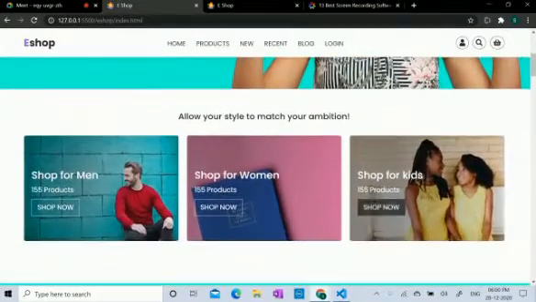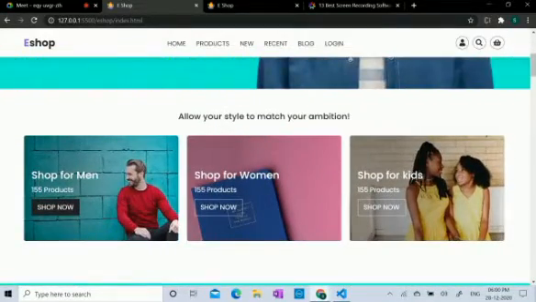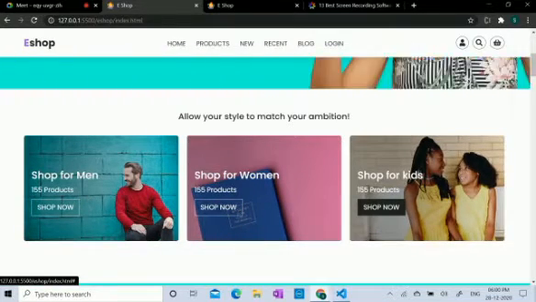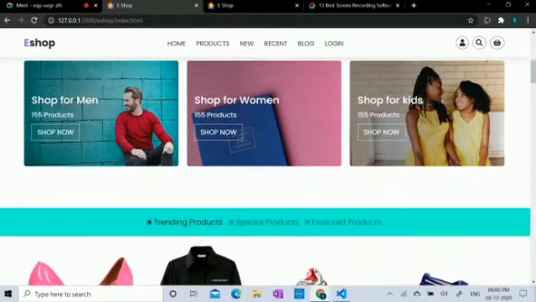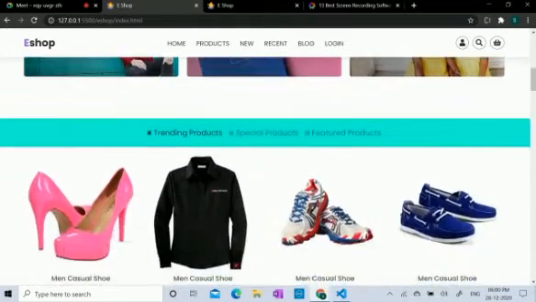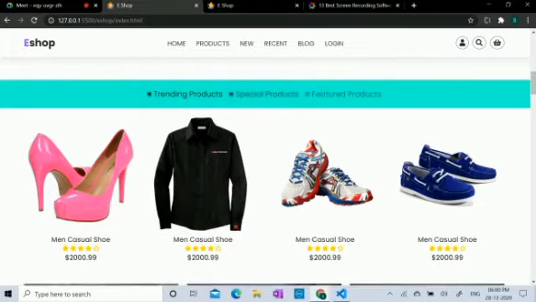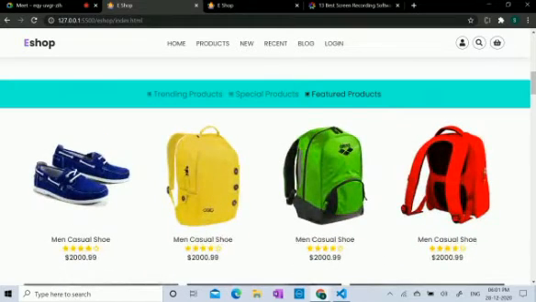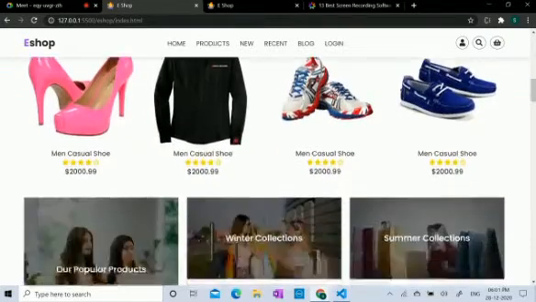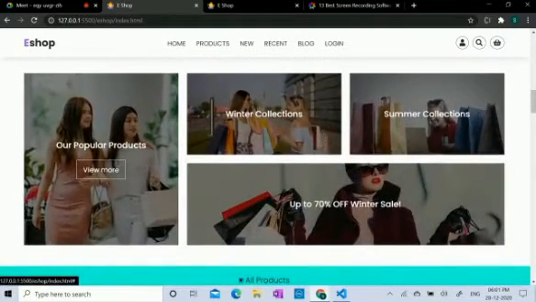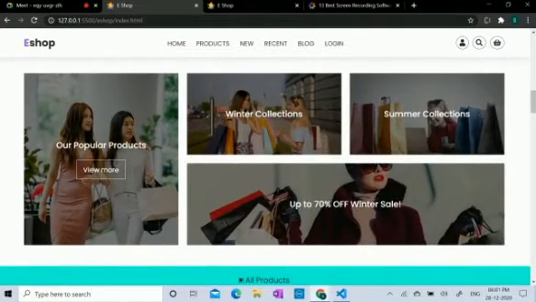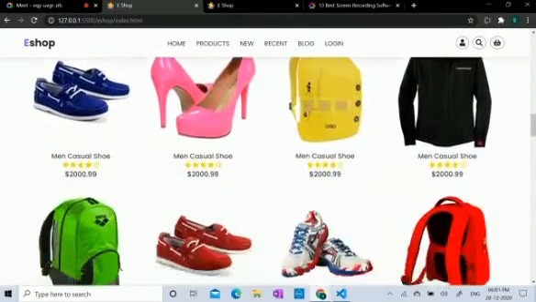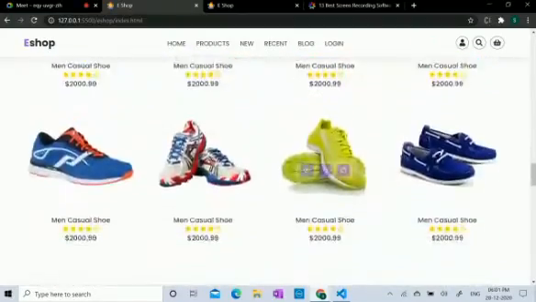And here you can shop for all the products based on the category: shop men, women and shop for kids. And when you scroll down, you can see the trending products here and some special products and featured products of our e-shop. And here there are the collections, like popular products, winter collection, summer collection, and products on sale. All the products are displayed here, and the brands are also displayed.